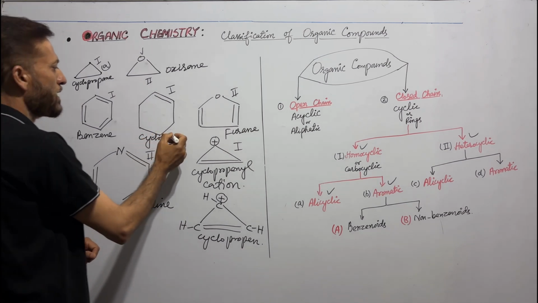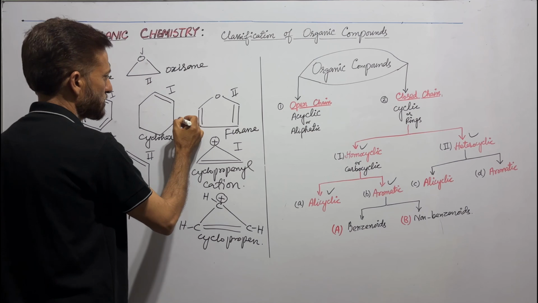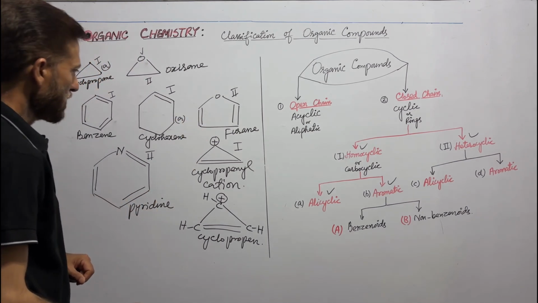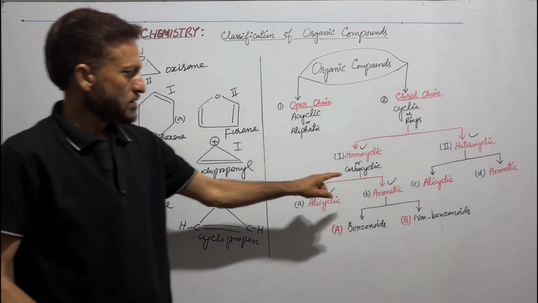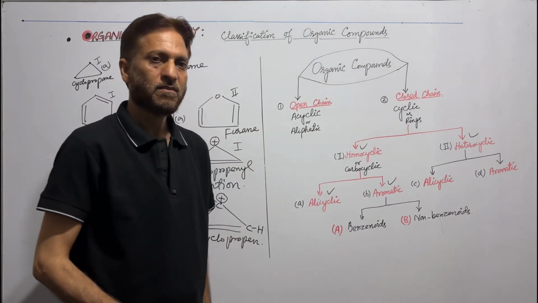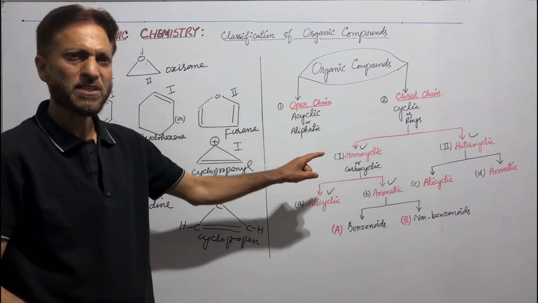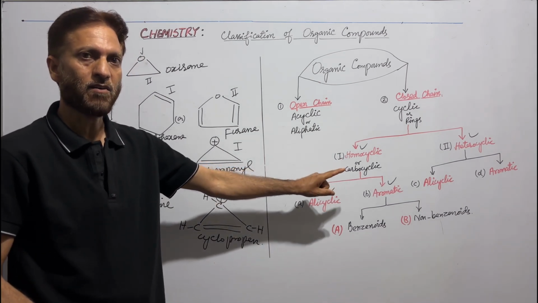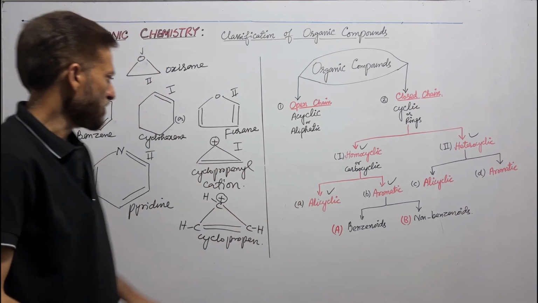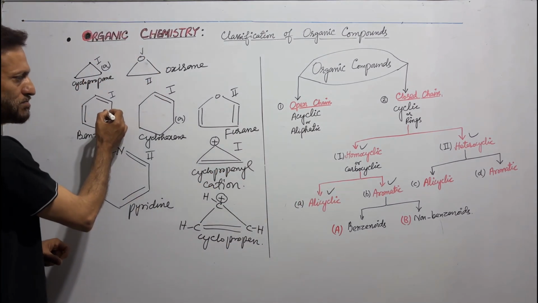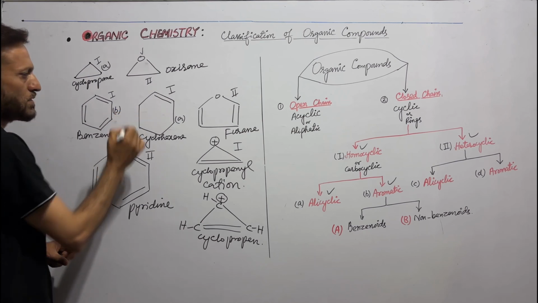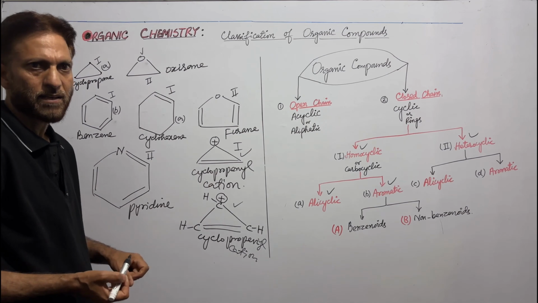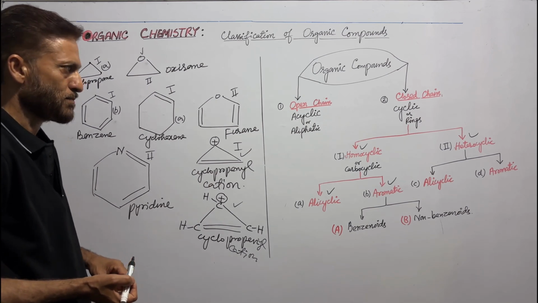Similarly, cyclohexane is alicyclic organic compound. Second type is aromatic organic compound. The definition of aromatic organic compound will be given at the end of this session. Here we have benzene, which is aromatic organic compound. We have cyclopropenyl cation, it is also aromatic organic compound.